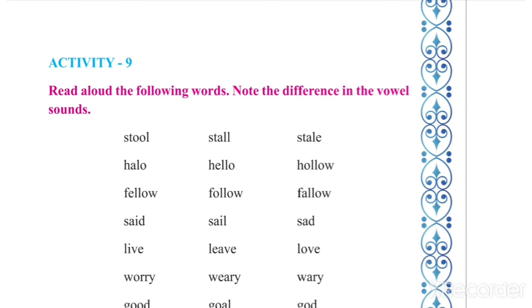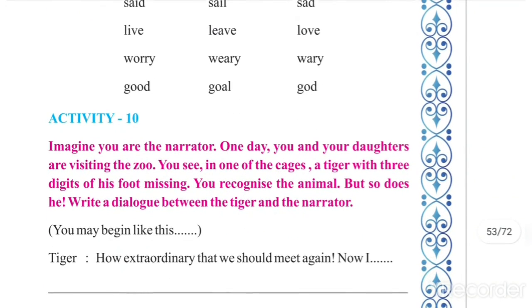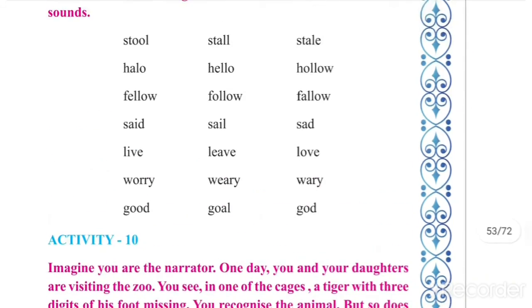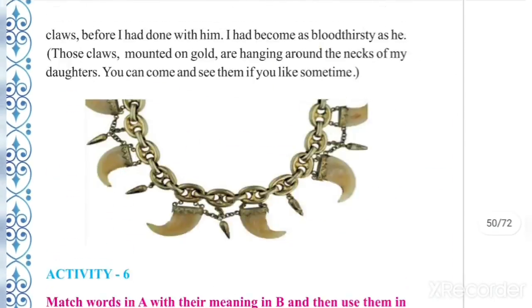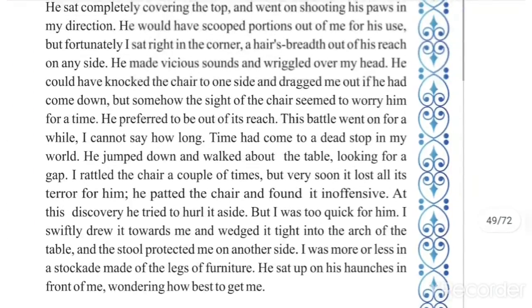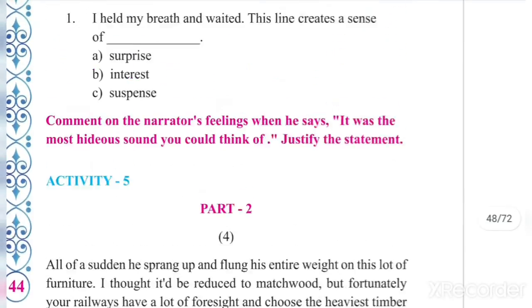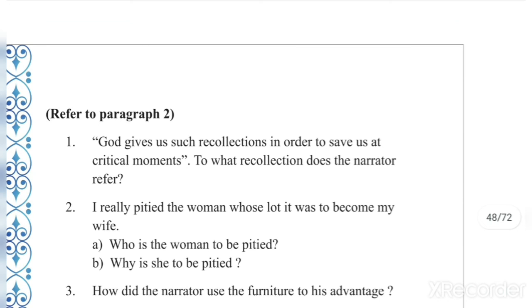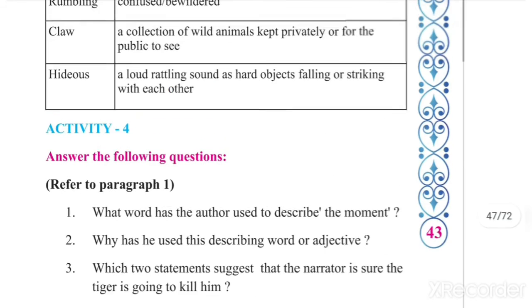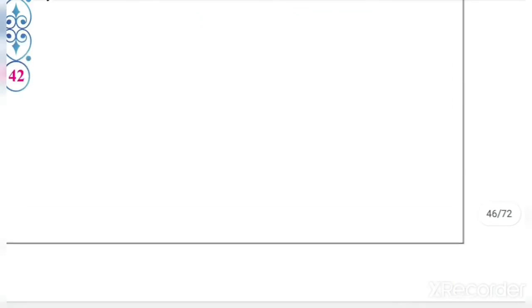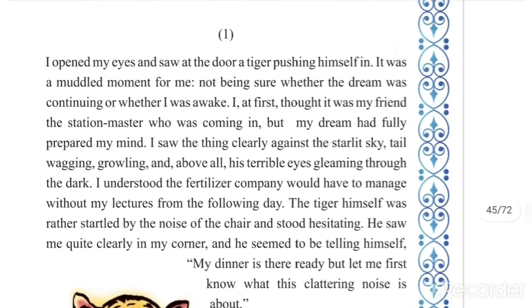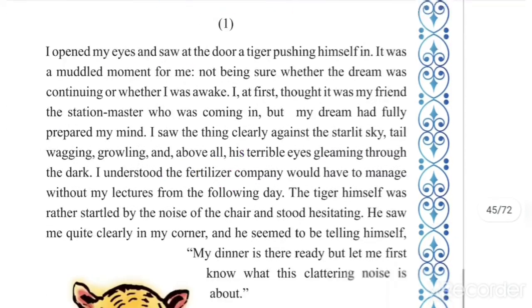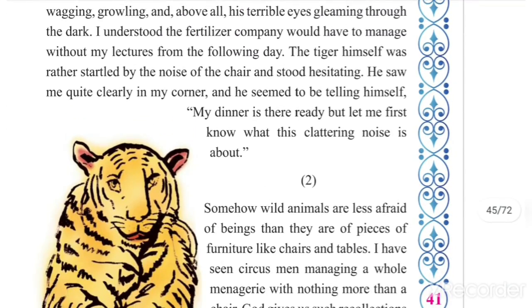Repetition and alliteration are common. Internal rhyme you can also find. Metaphor and simile also you can find. So you can write on this page mostly personification, then apostrophe.